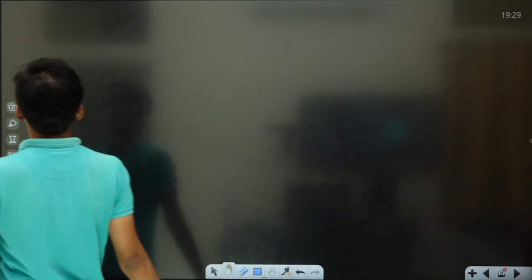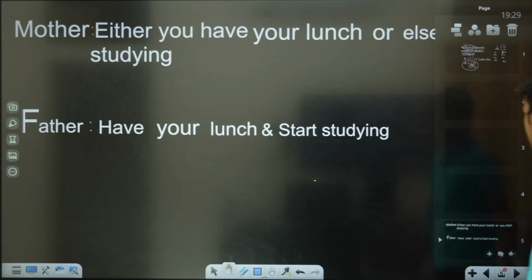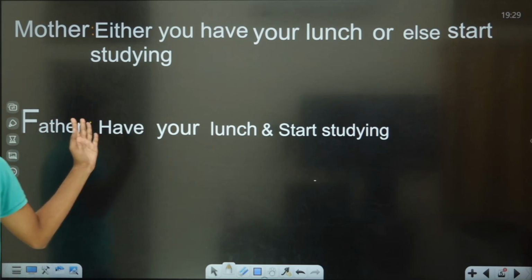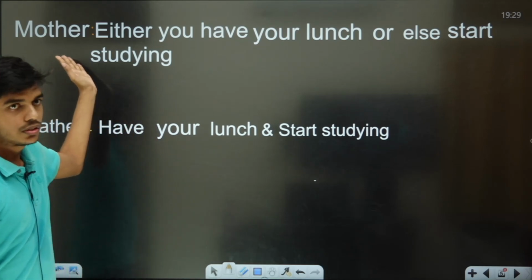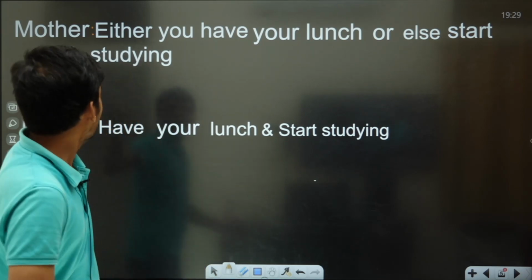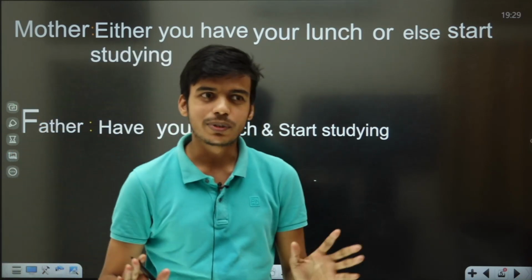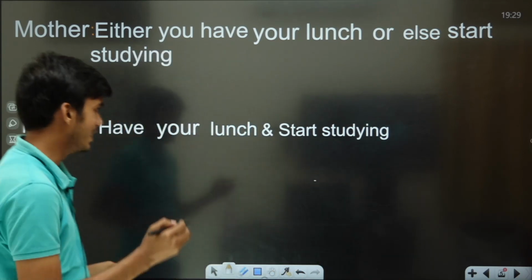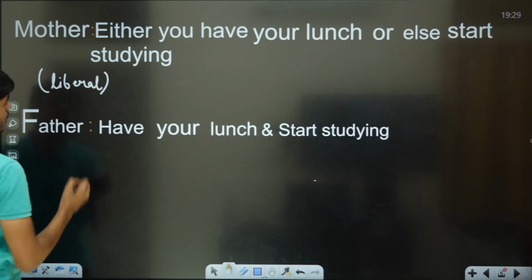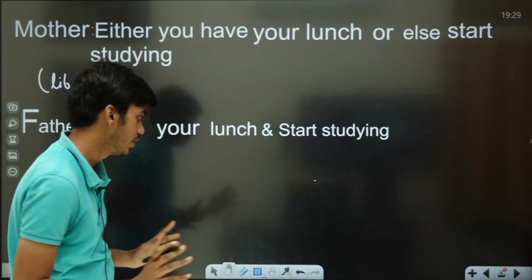So for the fundamental principle of counting, we have some examples. Making use of that example, things will become quite easy for you to understand. Let us suppose you returned from your school and your mother saw you. All of a sudden you witnessed your mother in front of you. Your mother told you either have your lunch or else start studying. Mother is a quite liberal, kind-hearted lady, so she is giving liberal instructions over here. And father is a very strict and straightforward person.